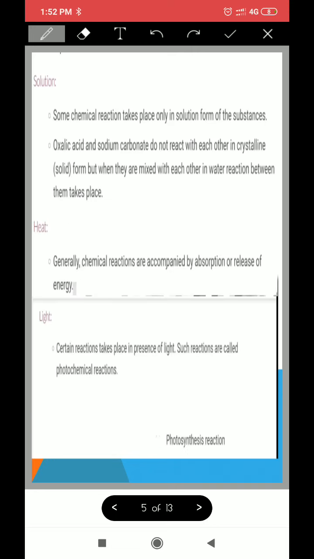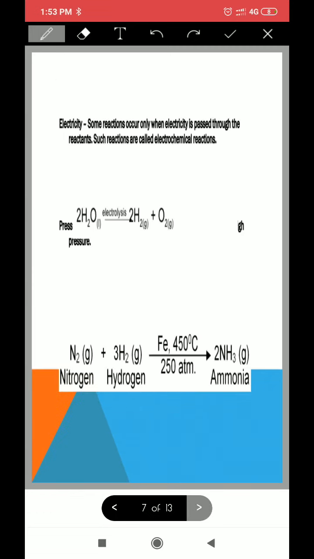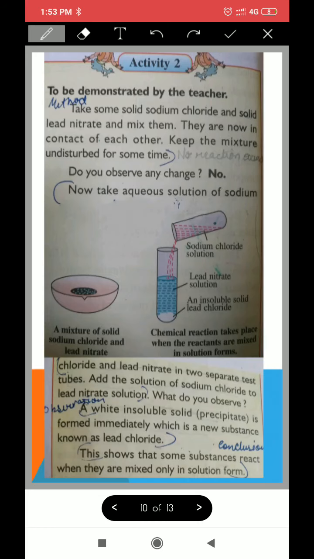Now next is solution form. See, few substances do not react at all when they are kept in solid states. For example, I'll just show you an activity based on this, which is also given in your textbook. See, we are taking sodium chloride and lead nitrate in a bowl, but both of them are in solid state. Okay. Now we keep it for some time. We will observe that there is no reaction.